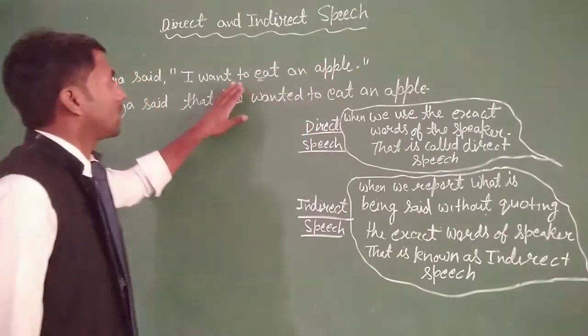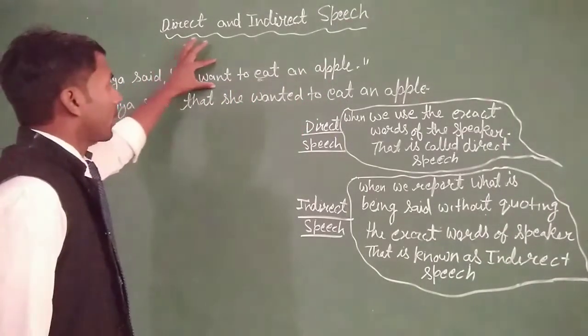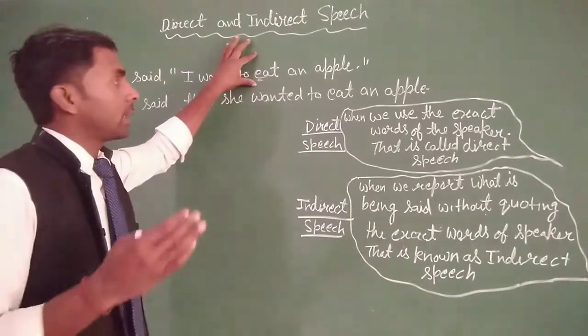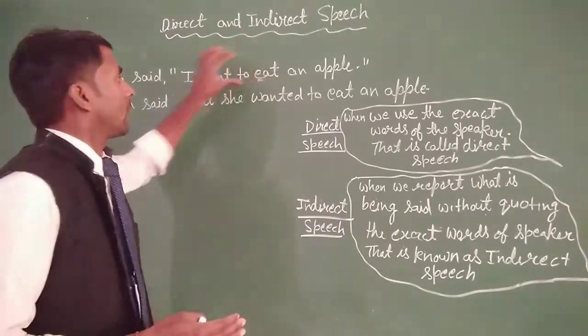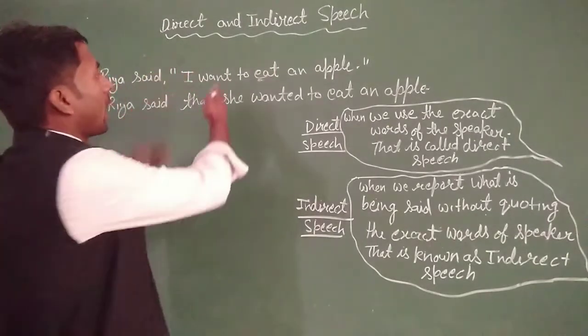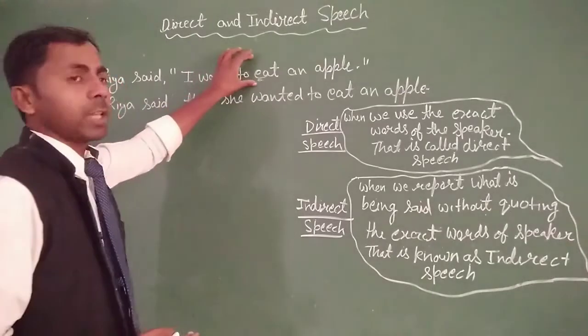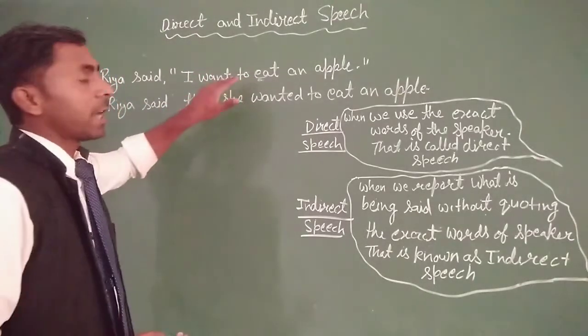Okay, in this sentence, this is the statement said by the speaker. It is the statement of the speaker that we write down or speak in the exact words of the speaker, so it is direct speech.